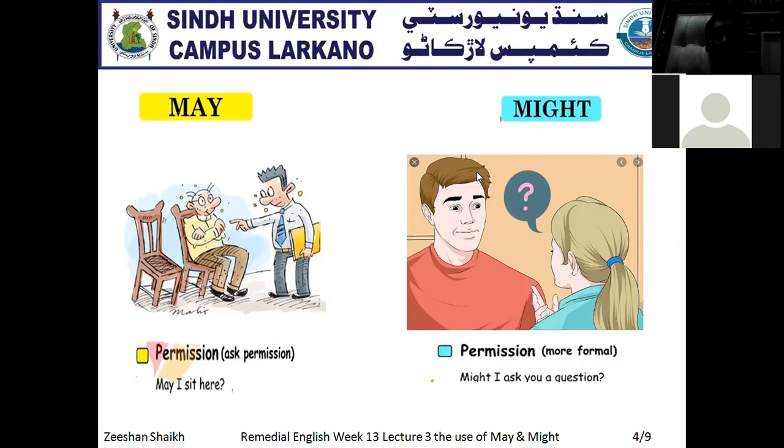Now the example is given: may I ask you a question? Sorry, might I ask you a question? It shows the more formal permission rather than may. May is used as the general permission, but when we use might, it shows the more formal permission. So there is a difference between might and may.